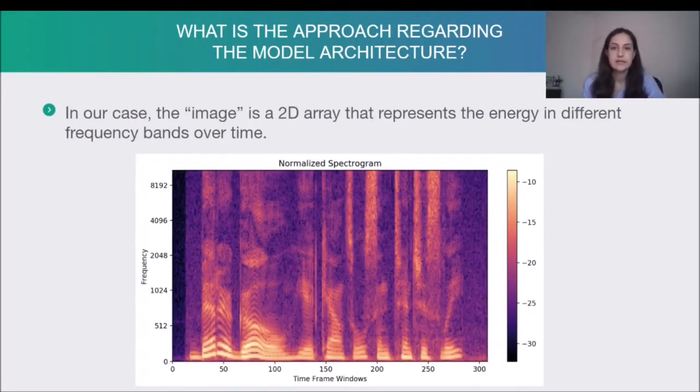Here we can see the image that we feed into our model. In our case, the image is a 2D array that represents the energy in different frequency bands over time. Even though this may sound as a complicated term, we can see that it is an image. That's why we can use the network presented in the previous slide, which is a network used for image classification.